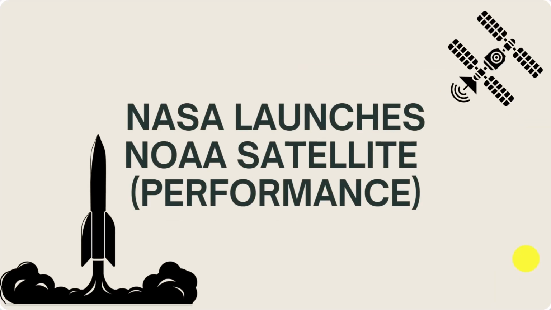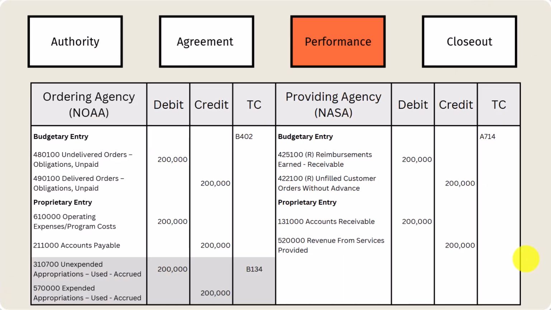All right, now we are launching. NASA launches that satellite for NOAA. So this is the performance, right? This is what NOAA paid for, satellite services. So let's look on the left side for NOAA. For them, they had undelivered, unpaid, 4801. Now they have delivered, ordered, unpaid. So they're moving 4801 to 4901.